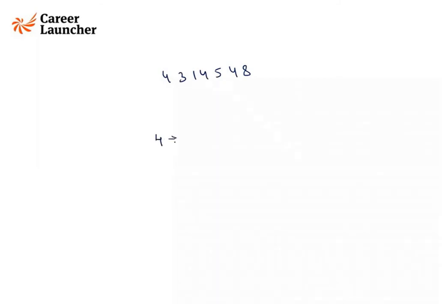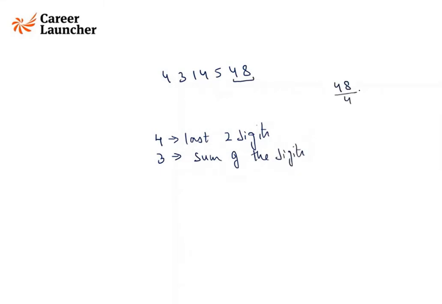So we know the rule for 4 is the last two digits, and the rule for 3 is the sum of the digits. So the last two digits are 48. We know 48 is divisible by 4, it is 12 times. Similarly, for 3, it is the sum of the digits. 4 plus 8 is divisible by 3. 5 plus 1 is also divisible by 3. So I'm left with these two digits, 4 plus 4, that is 8. Since it is not divisible by 3, that means it is not divisible by 12. For it to be divisible by 12, it needs to be divisible by 3 and 4 both. Okay, very good, Yaman. So let's move ahead.